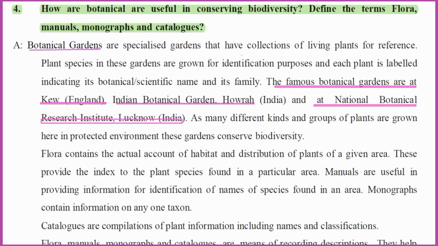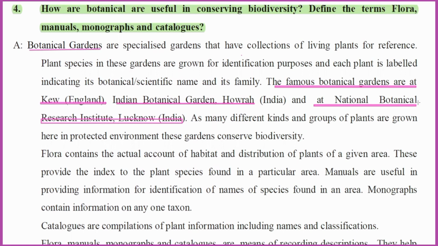These gardens are useful for the identification of new plants and also for conserving biodiversity, conserving varieties of plants developing in these gardens.